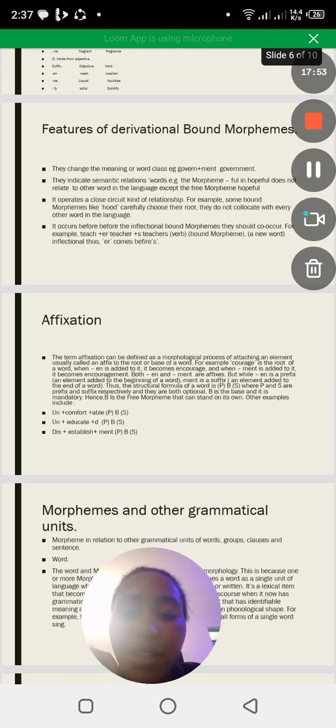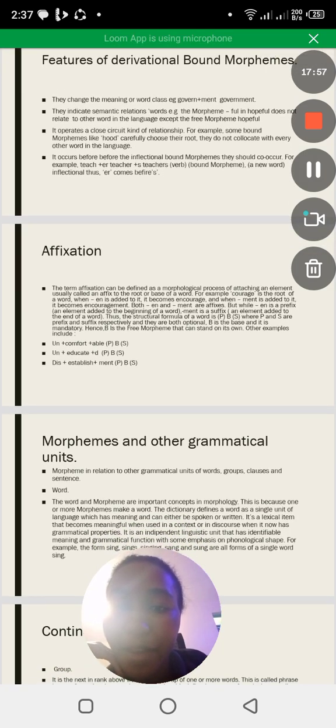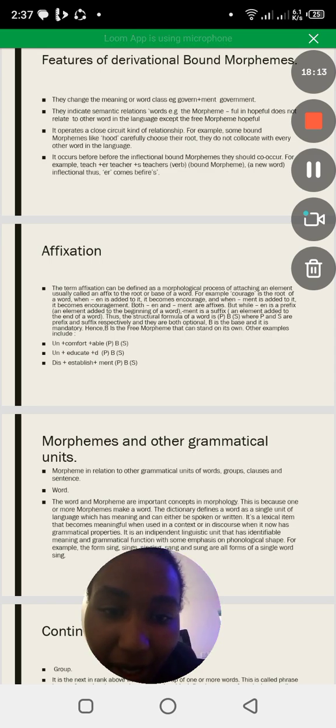Then the next thing is affixation. The term affixation can be defined as a morphological process of attaching an element, usually called an affix, to the root or base of a word. For example, courage is the root of the word. When en is added to it, it becomes encourage. And when ment is added to it, it becomes encouragement. Both en and ment are affixes. Are we together?